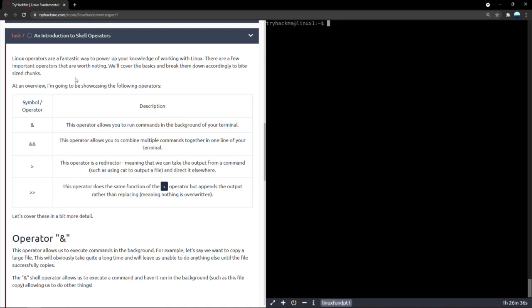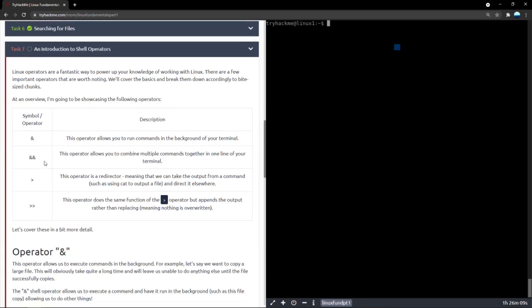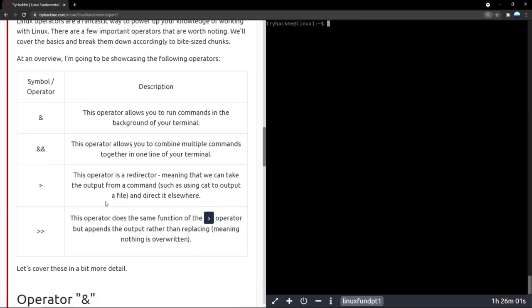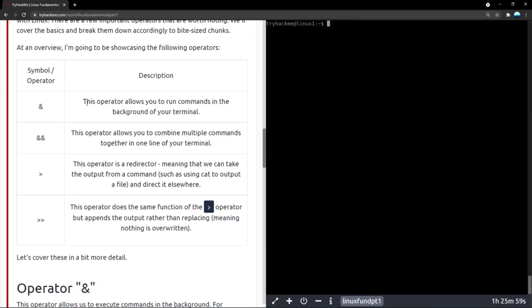But if you wanted to pass multiple commands, or use the output of one command in the other one, or let the terminal keep running in the background while you're doing something else, you can use a few switches or operators inside the shell. Whenever someone says shell, they are basically referring to the terminal. As an overview, we'll see four operators. The first operator is the ampersand. Let me zoom in a little bit so that it is more clear.